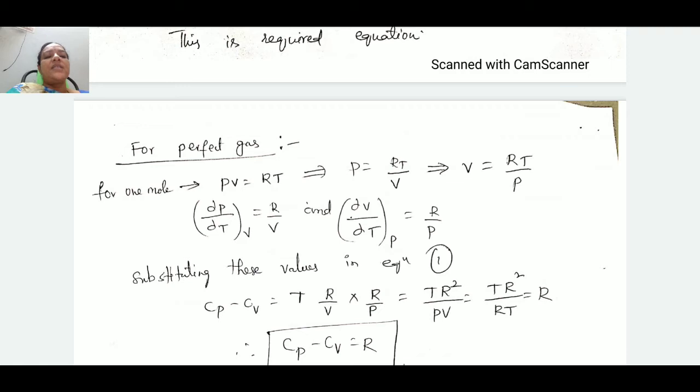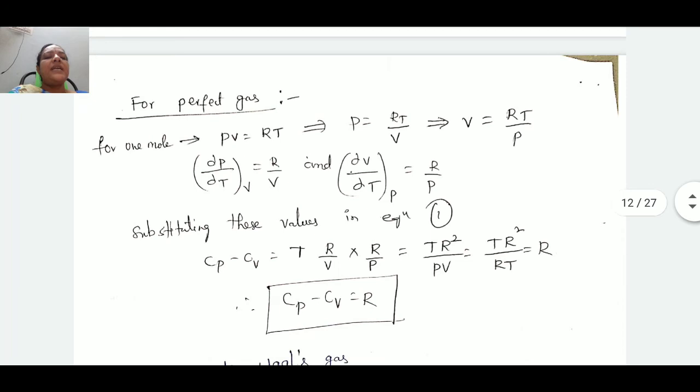On simplification, we get T R square by P V. Next, T R square by P V. In place of P V, we can write R T. R T cancels. The remaining term is capital R. That means Cp minus Cv must be equal to R for a perfect gas.